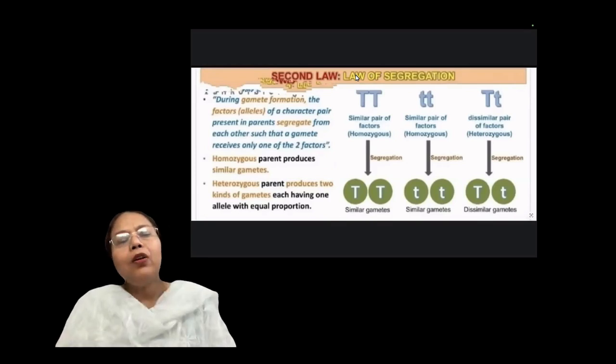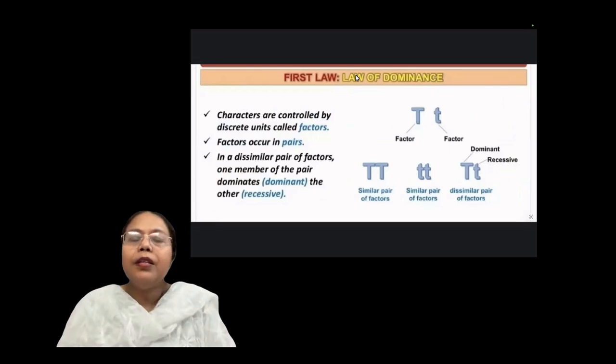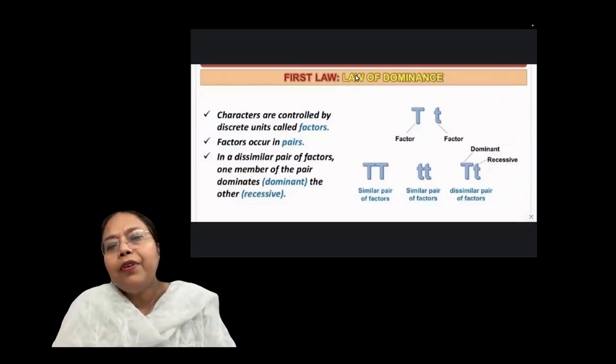The second law is also very important, the law of segregation. As I told you, at the time of gamete formation, capital T and small t get separated. Capital T is one factor and small t is another factor.